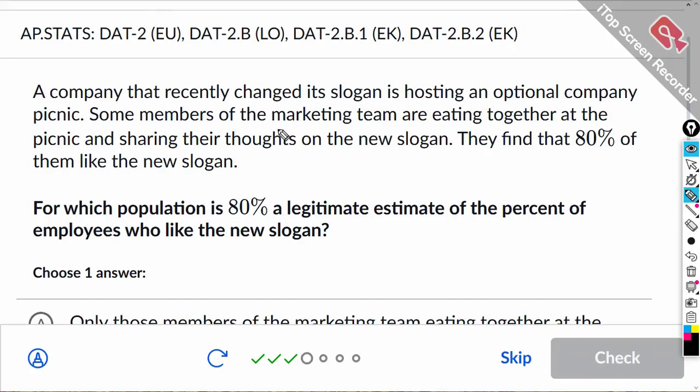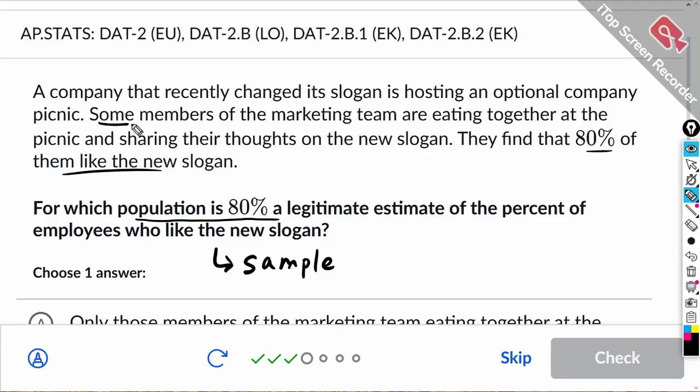All right, let's see. A company that recently changed its slogan is hosting an optional picnic. Some members of the team are eating together at the picnic and share their thoughts on the new slogan. 80% like the new slogan. For which population is the 80% an estimate? So where did the sample come from? I know I keep writing sample, but that's the idea. You want to see where the sample came from.